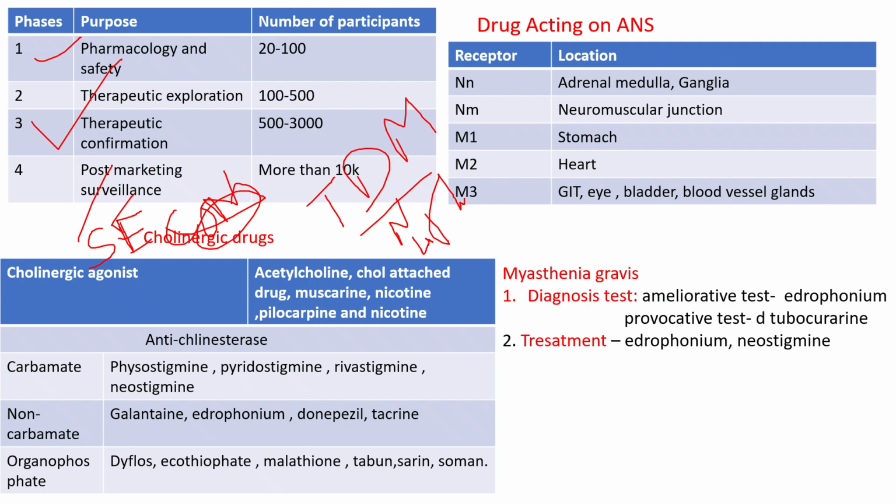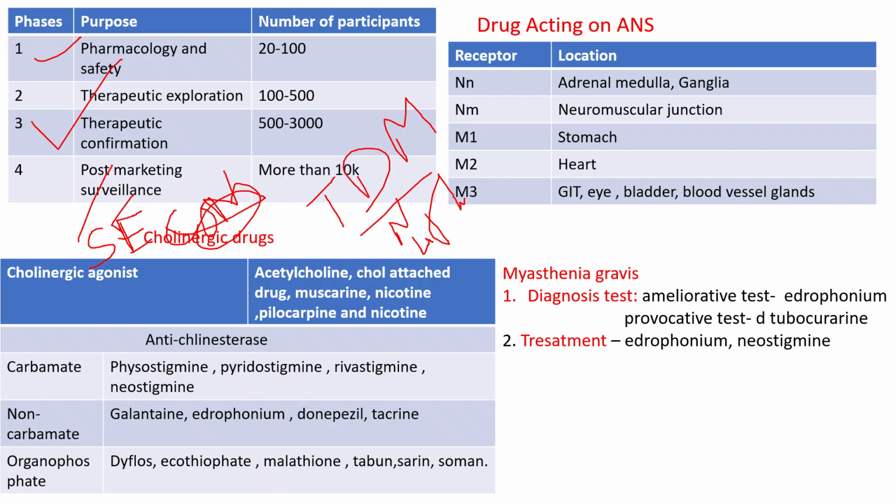Now we go to the ANS. We know that the nervous system is divided into two parts: CNS and PNS, and the PNS is divided into somatic and autonomic. The ANS is again divided into sympathetic and parasympathetic nervous systems. The parasympathetic nervous system is cholinergic, because its principal neurotransmitter is acetylcholine.